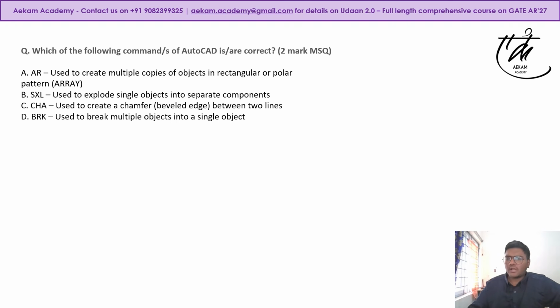Okay, so there were 4 commands that were given briefly. It was AR, and the description was to create multiple copies in a rectangular or a polar format. So that is array. So you all must be knowing this, where you have say one line and you have to maybe create a grid. So you have an array function.